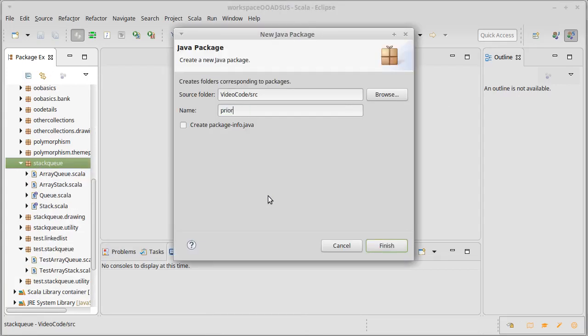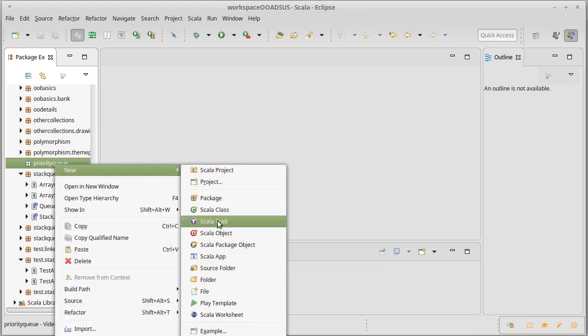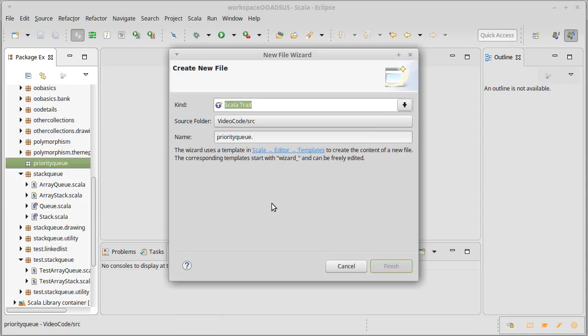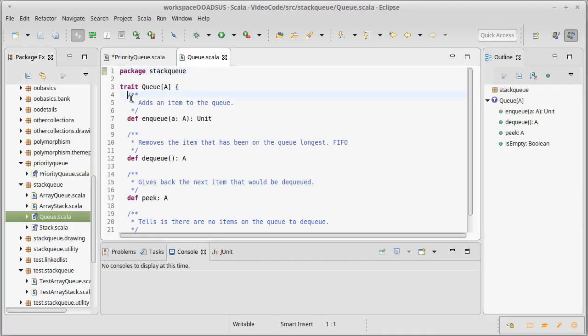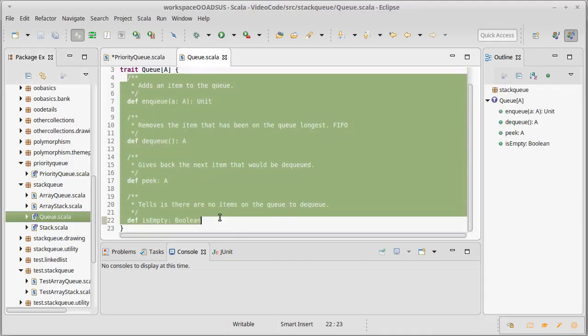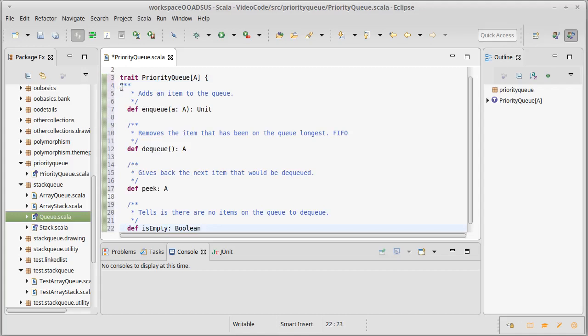So let's go ahead and make a new package called priority queue. And I'm going to put inside of here a new trait just called PriorityQueue. PriorityQueue will work with type A, and I'm literally going to lift the code from our previous regular queue and stick it into here.